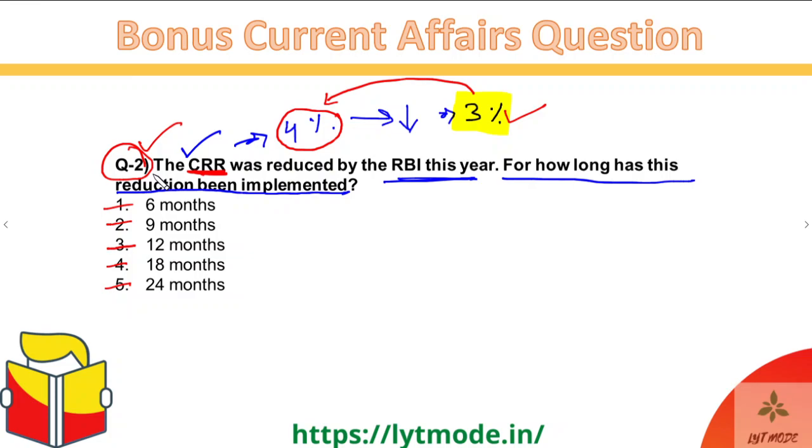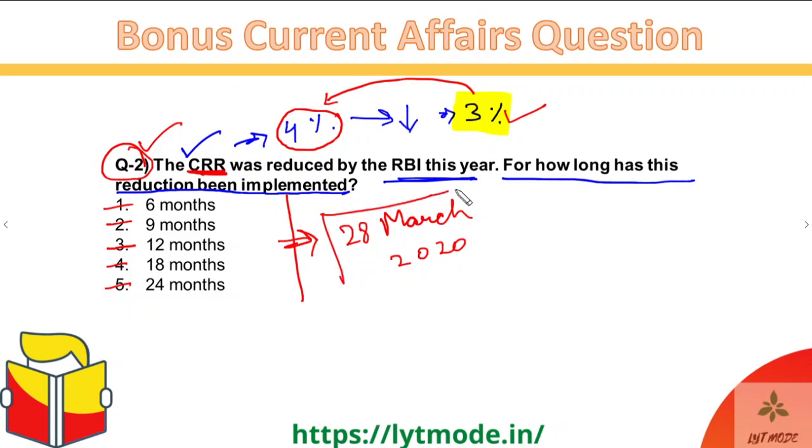I hope that you guys have gone through this current affair, because it is again very important for all banking and regulatory body exams. And I'll also give you one more bonus point over here, so that you know another extra thing that might be asked in the exam. That bonus point is that this reduction was done around 28th of March this year. Not just around, but exactly, that's the exact date. 28th of March 2020 is when this CRR reduction from 4 to 3% was implemented.